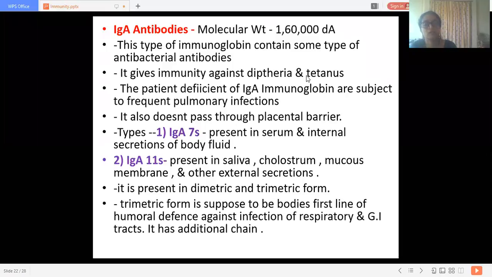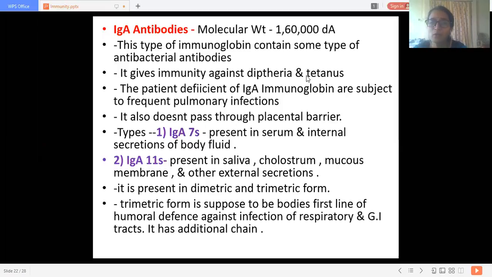The patients deficient of this IgA class of immunoglobulin always suffer from lower respiratory tract infections, mainly pulmonary infections. IgA immunoglobulins do not pass through the placental barrier.